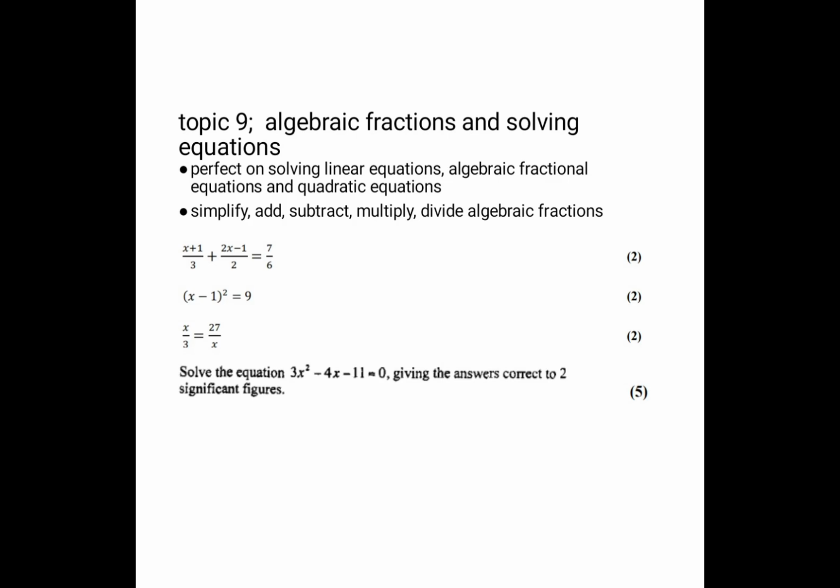Let's say you are given: solve the equation 3x squared minus 4x minus 11 is equals to 0, giving the answers correct to two significant figures. Know that you apply the quadratic formula, which says x is equals to minus b plus or minus square root of b squared minus 4ac over 2a. I hope, and also make sure that you can divide algebraic fractions. You can multiply and you can simplify. Try to work out these questions.